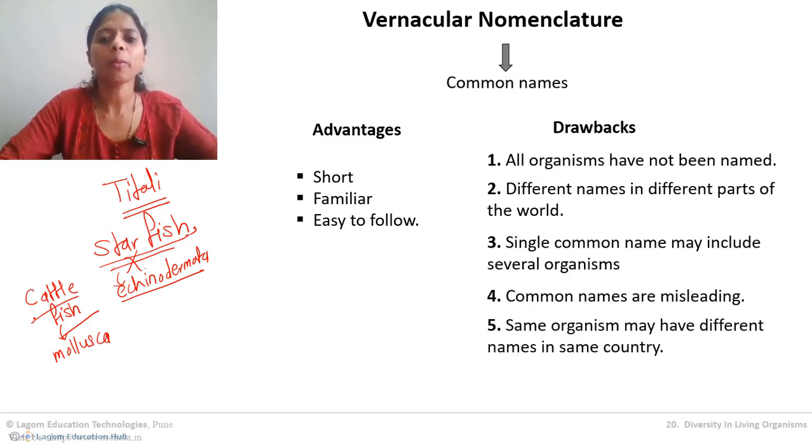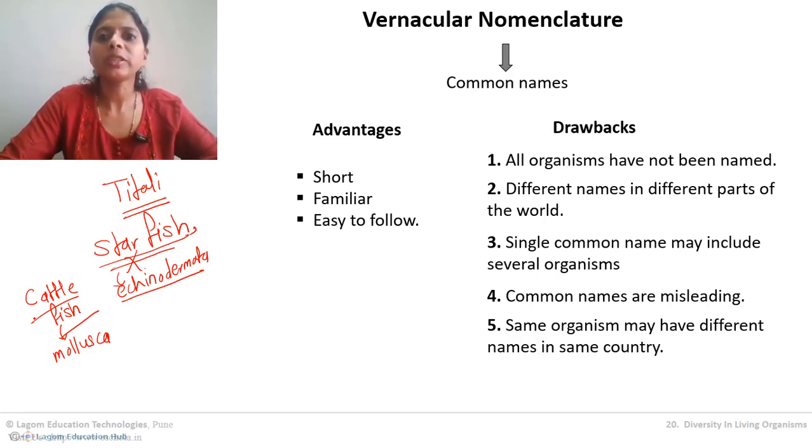The fifth drawback is some organisms may have different names in the same country. India is the best example for it. We have several languages, and in several languages in the same country we give different names to the same plant. As I gave you the example of mango: aam, amba. In Kannada it must be called something different. So likewise, several names in the same country. So vernacular names are easy, they are short, they are easy to understand, but there are several drawbacks.